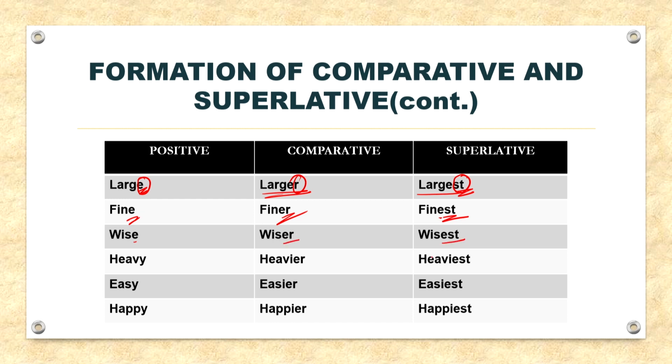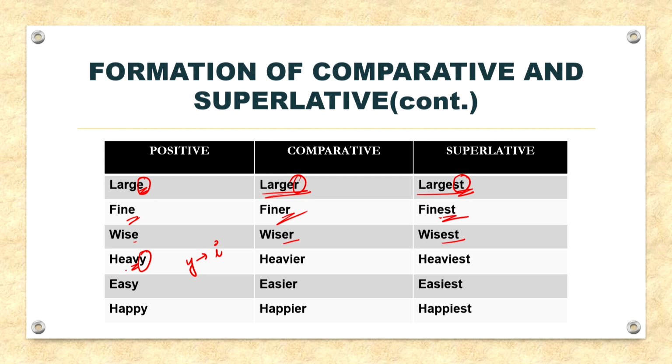Now, next, when the positive ends in y and is preceded by a consonant. Now, what is a consonant? A, E, I, O, U, these are all your vowels, and the remaining alphabets are your consonants, right. So, when the positive ends in y and it is preceded by a consonant, y is changed into i before adding er and est to form comparative and superlative respectively.